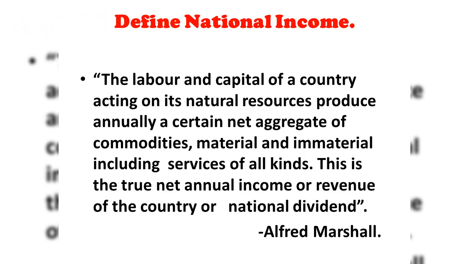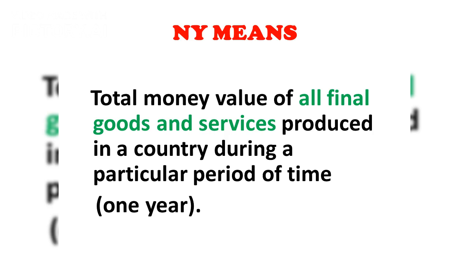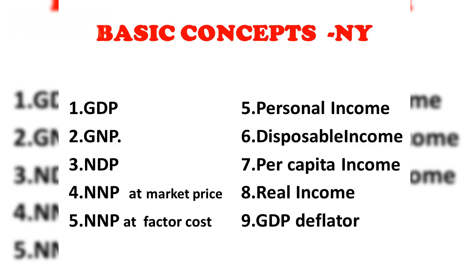Alfred Marshall defined national income as the net aggregate of commodities and services produced annually by the labor and capital of a country, acting on its natural resources. National income is the total money value of all final goods and services produced in a country during a specific period, usually 1 year. Let's delve into the basic concepts of national income, including GDP, GNP, NDP, NNP, personal income, disposable income, per capita income, real income, and the GDP deflator.